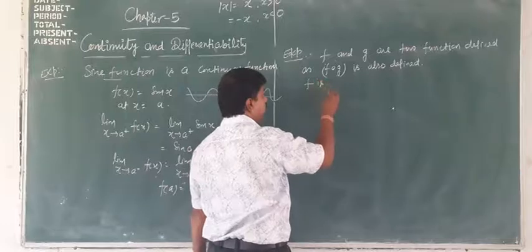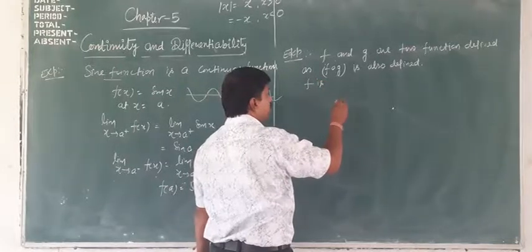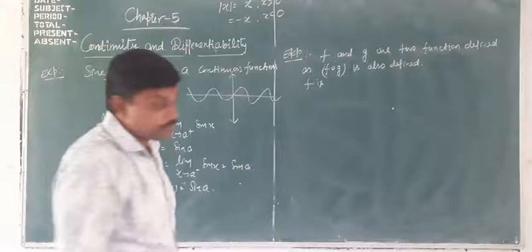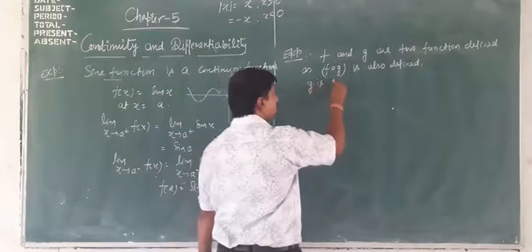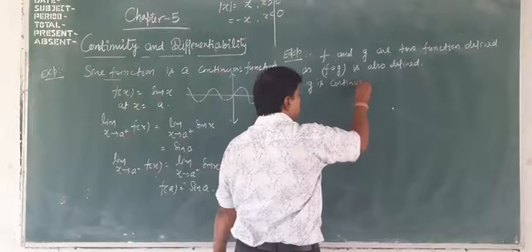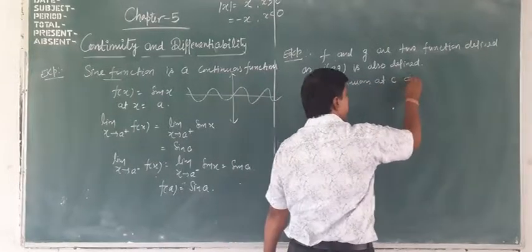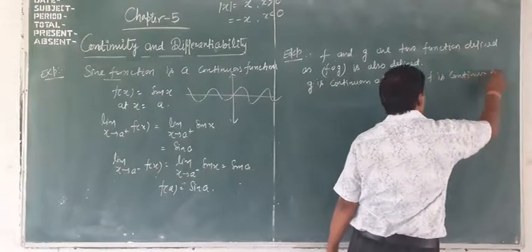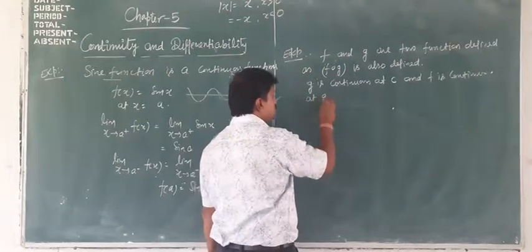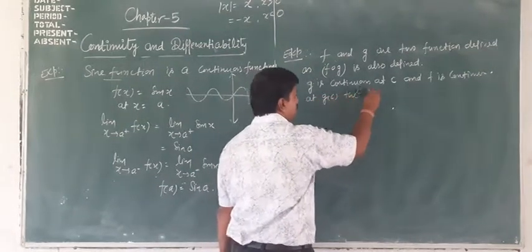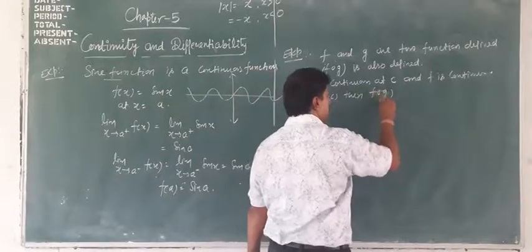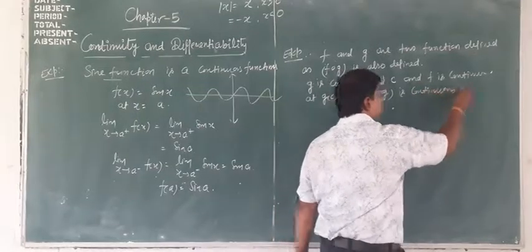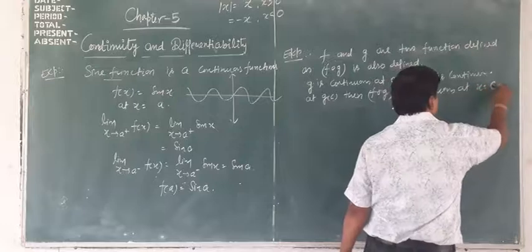If g is continuous at c, and f is continuous at g(c), then f of g is continuous at x equal to c.